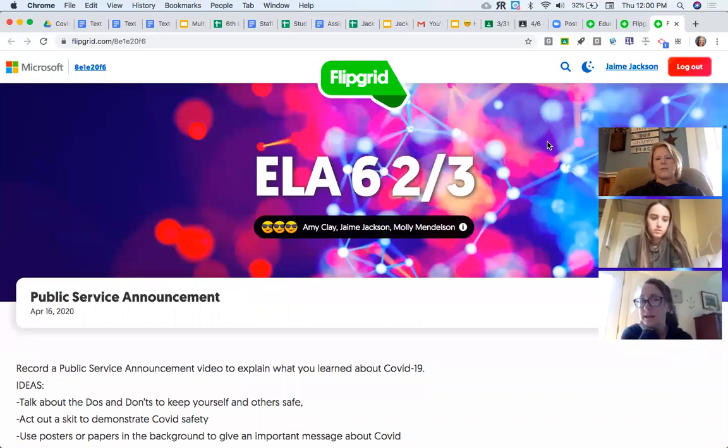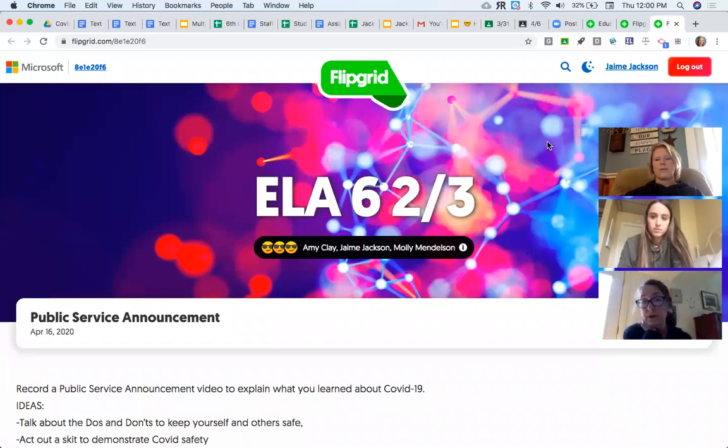You may have to sign in. If you do, sign in with Google. Okay, you may have to type in your email. I think it's already in there, but just in case, make sure it's your Talawanda email. Yes, always use your Talawanda email for schoolwork anyway.